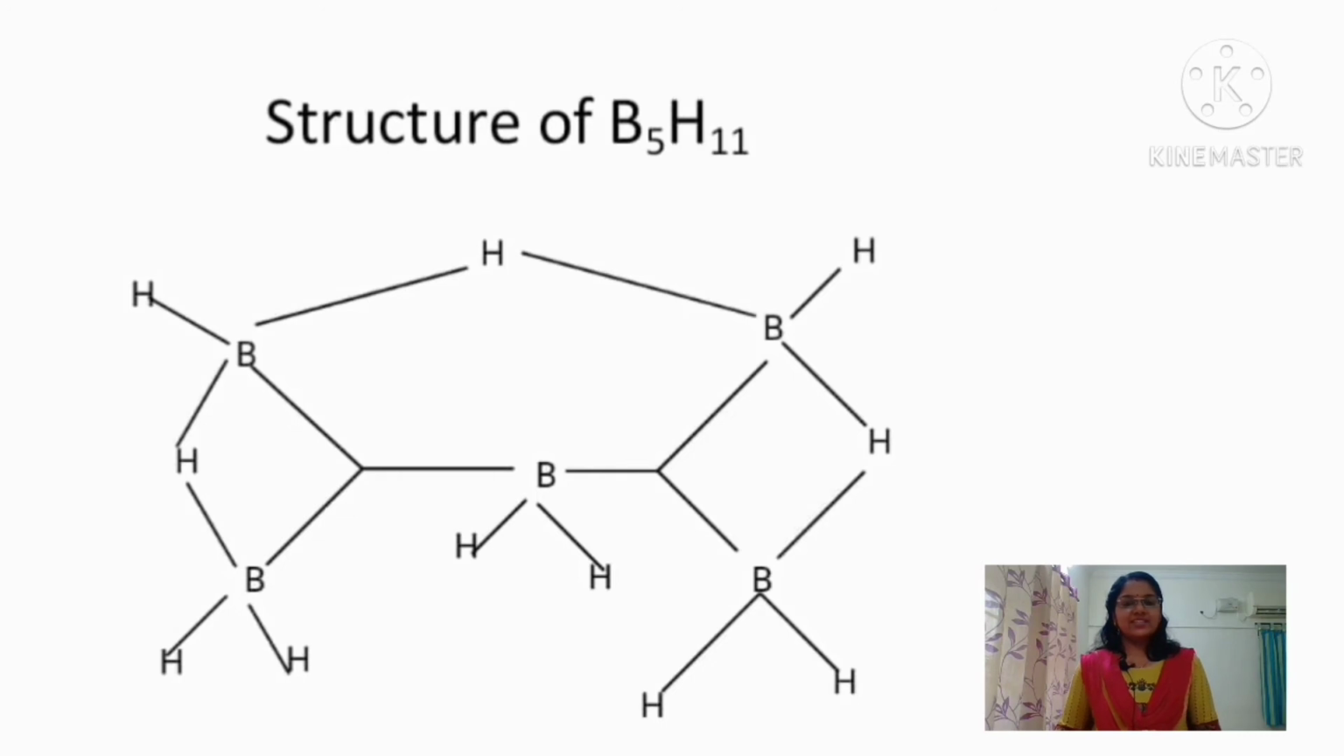By getting the STYX number of B5H11, we can draw the structure of B5H11 like this. That is, there are 3 three-center two-electron BHB bonds. Again, there are 2 three-center two-electron BBB bonds present. Again, there is no two-center two-electron BB bond, but there are 3 BH2 units.